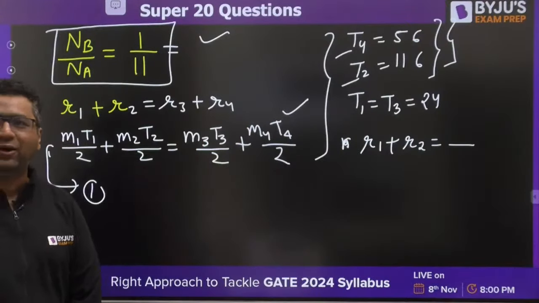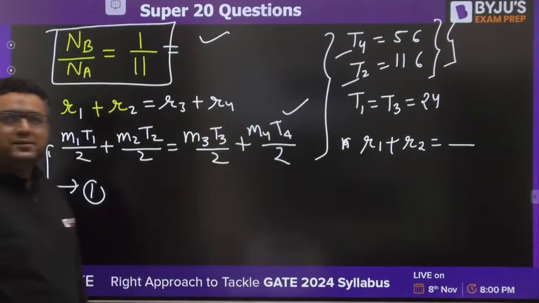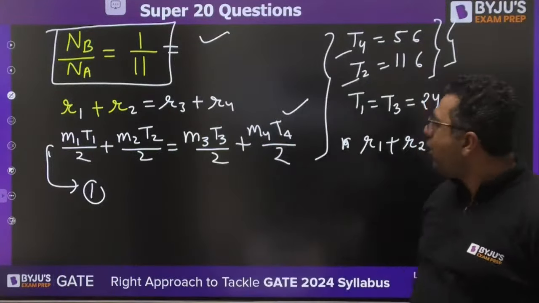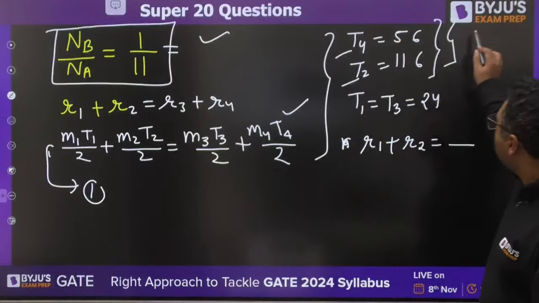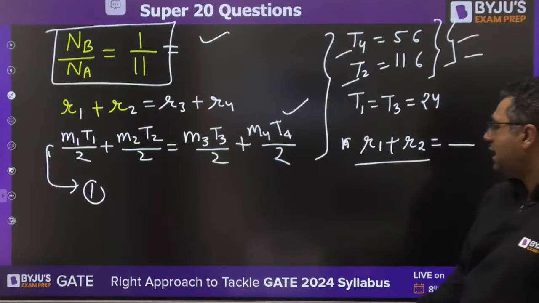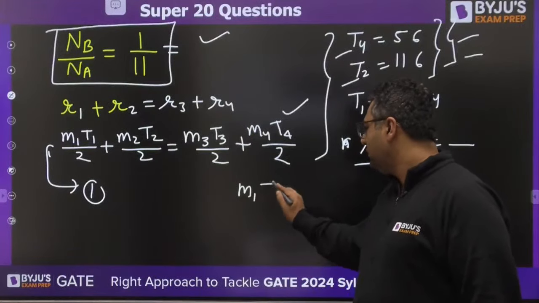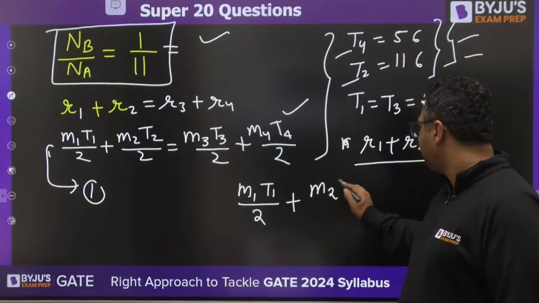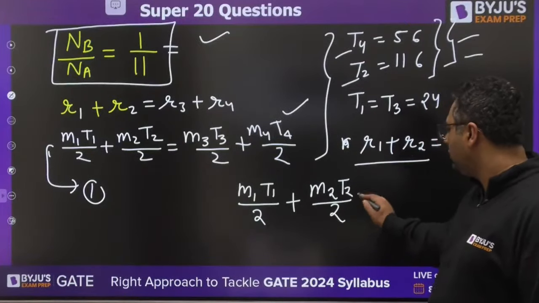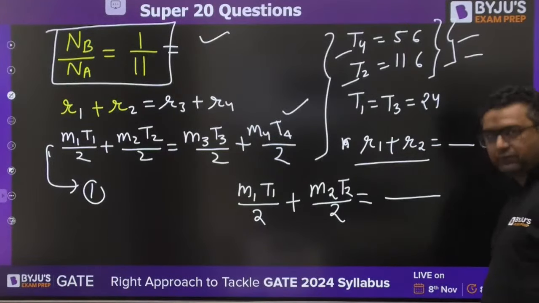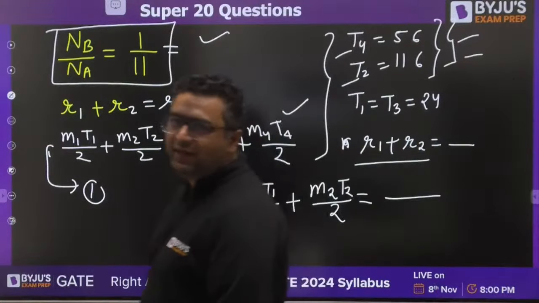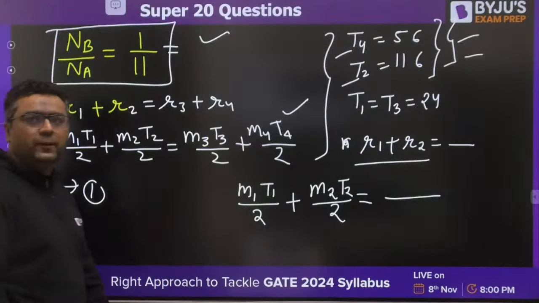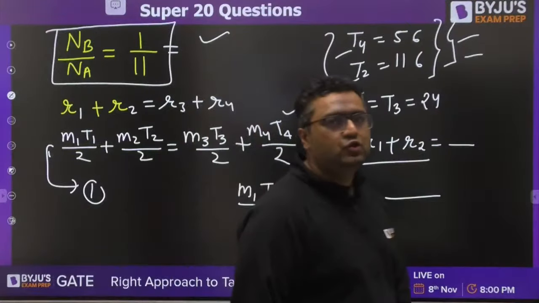Bhavya, are you there or not? Okay, now the values are there with you. Now at least you can try. R1 is M1 T1 by 2, R2 is M2 T2 by 2. Now at least find out. I have given you the values after calculations. Solve it.